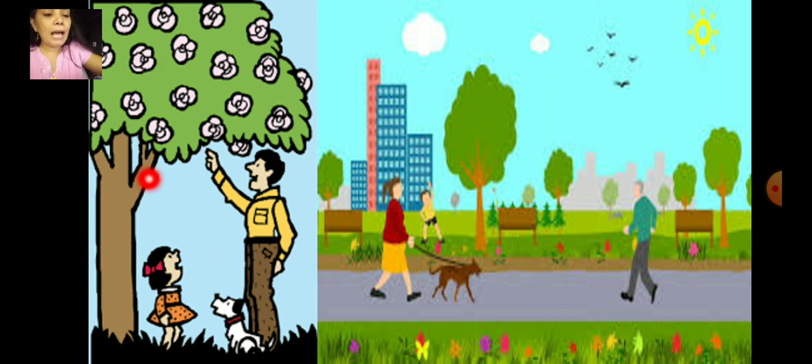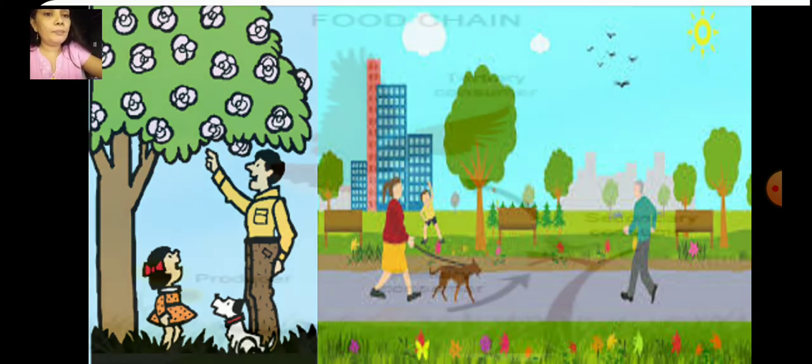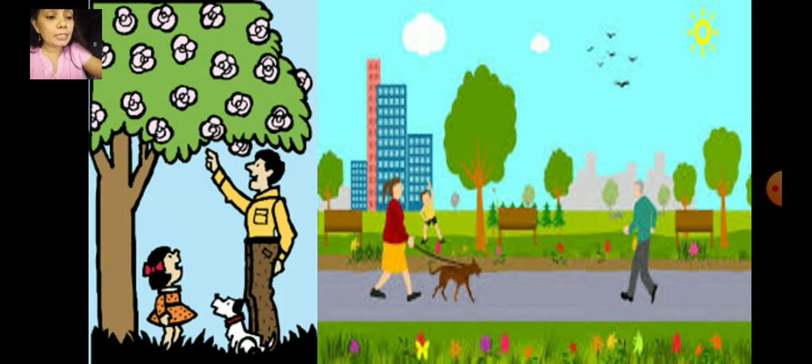The balance in nature will be disturbed if the number of plants or animals increases or decreases greatly. If there are no plants, nature will be disturbed. If there are too many animals also, nature will be disturbed. So there should be a balance in nature. That is why we should protect nature to make sure that the balance is not disturbed.